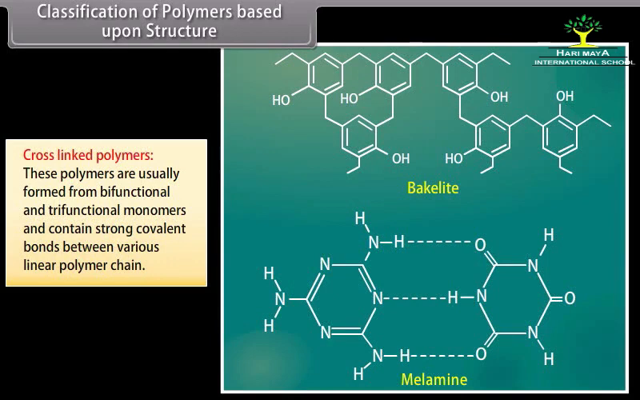Cross-linked polymers. These polymers are usually formed from bifunctional and trifunctional monomers and contain strong covalent bonds between various linear polymer chains. For example, bakelite and melamine.